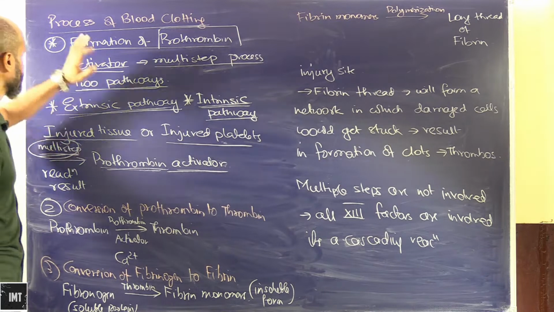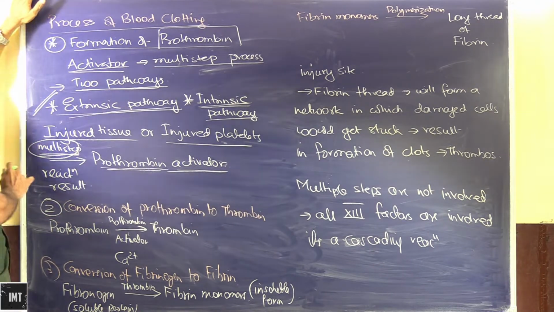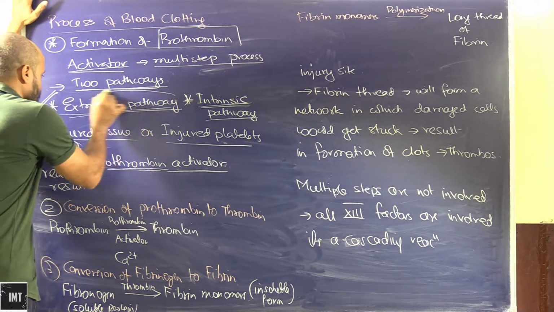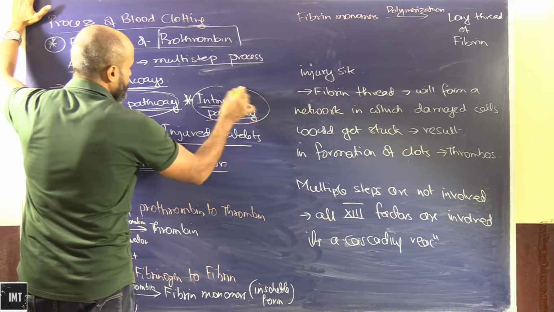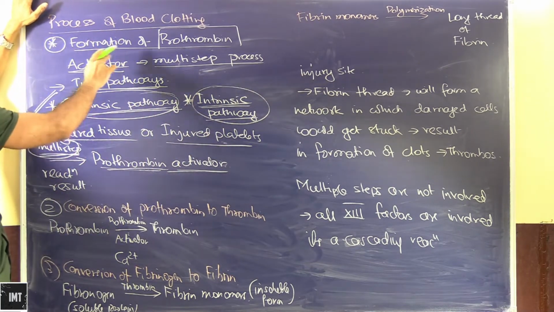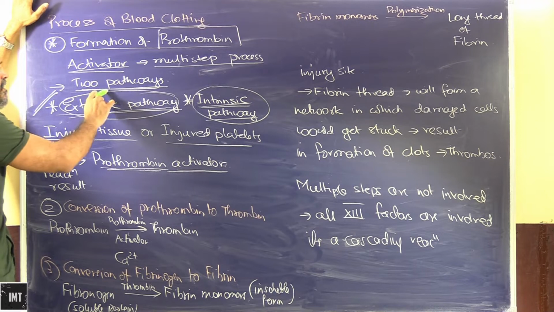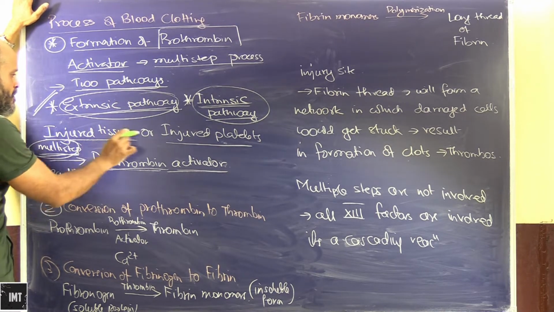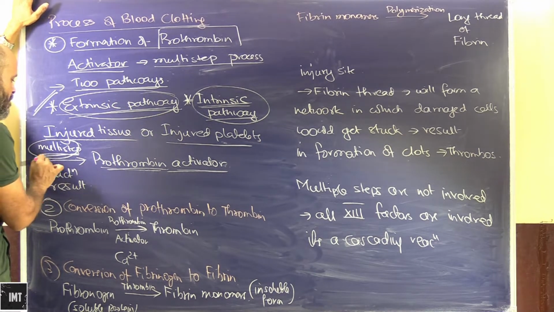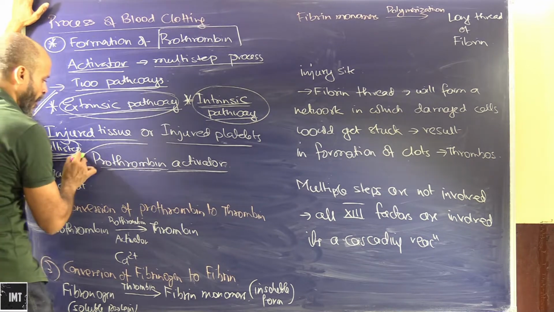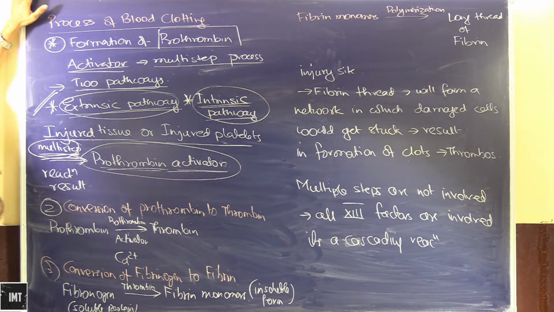So this is basically the extrinsic pathway, and the other one is the intrinsic pathway. The formation of prothrombin activator is a multi-step process, but there are two pathways.